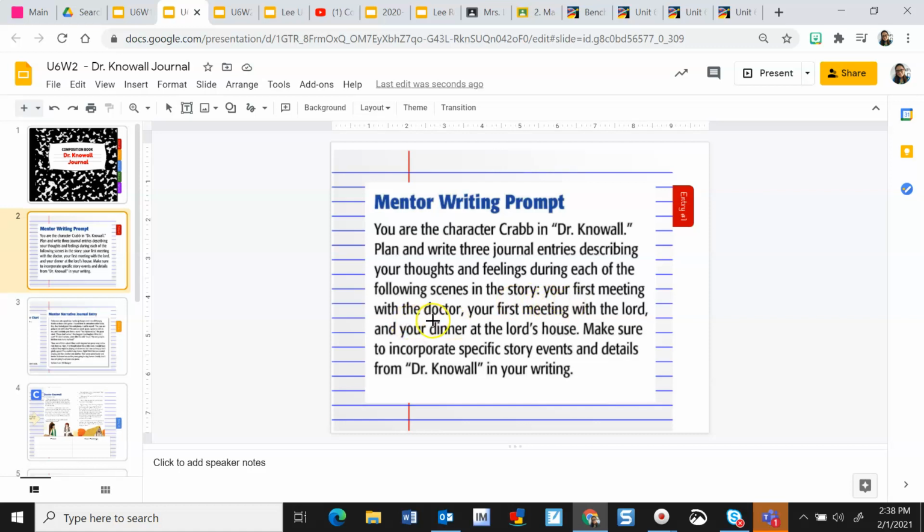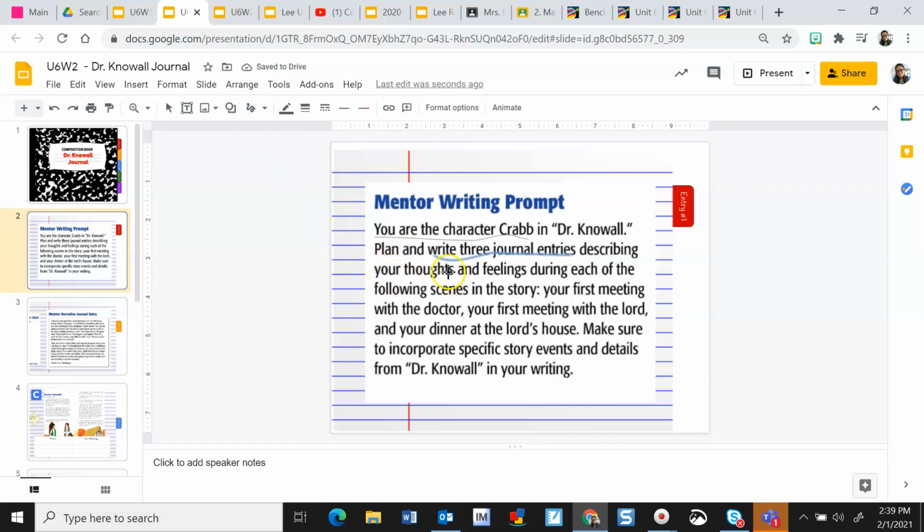Your first meeting with the doctor, your first meeting with the Lord, and your dinner at the Lord's house. Make sure to incorporate specific story events and details from Dr. Knowall in your writing. So I'm going to annotate the things that I know I have to do. First, I know I'm the character, Mr. Krabs. All right, and then I have to write 3 journal entries. That means 3 instead of 1 like last week.